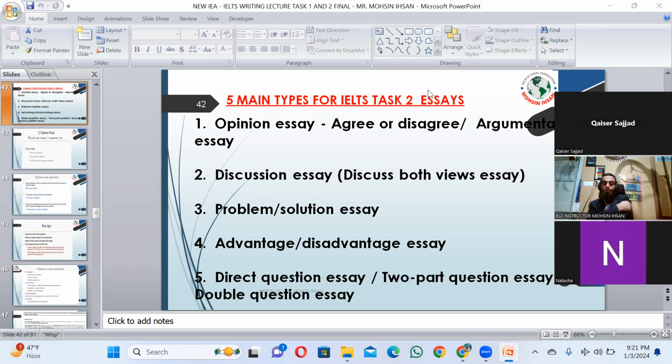Discussion essay, next you are having discussion essay. Discussion essay means that it would be having two different perceptions, and it would ask you to talk about these two different perceptions along with your own personal opinion.